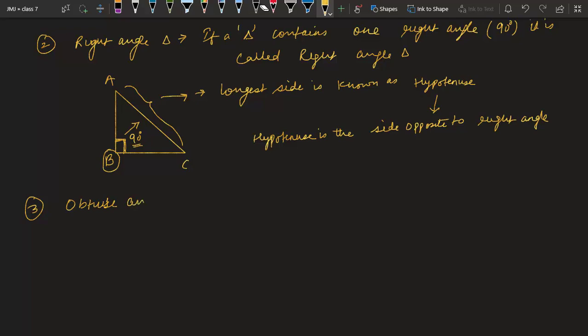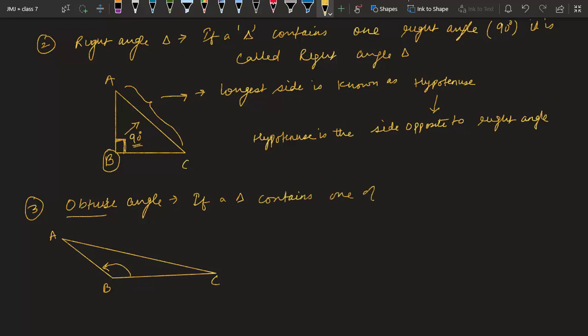I hope all of you have done these things before also. As the name suggests, in this one angle is obtuse, so you can draw any shape like this to show that this is an obtuse angle triangle. So if you take A, B, C, in this case this angle B is more than 90 degrees, as you can observe. So you can write here also,